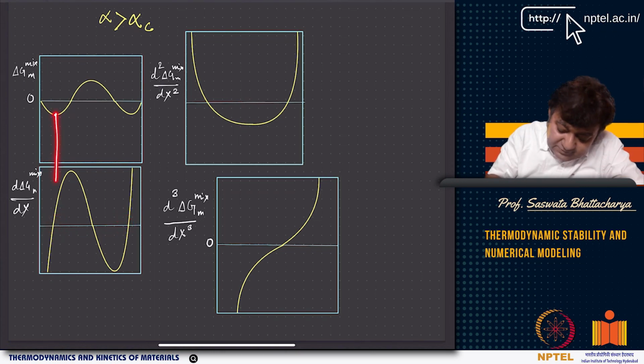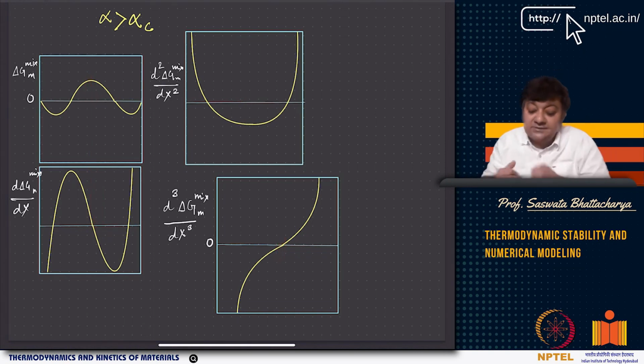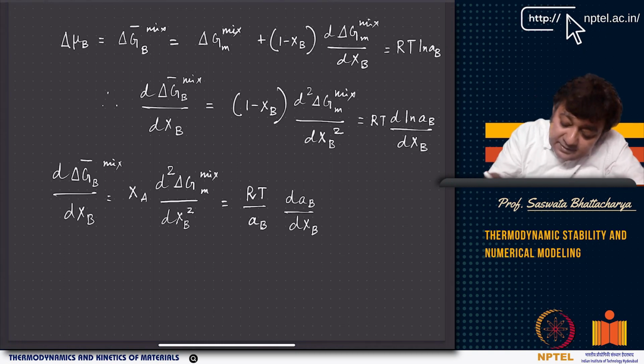This point corresponds to this point, this guy corresponds to this point, and this one corresponds to this one, right. So similarly, you have the third derivative here and the second derivative here, right. Now you can also calculate delta mu B. Delta mu B is basically mu B in solution minus mu B pure, the pure state. So basically, delta mu B is delta G B bar mix.